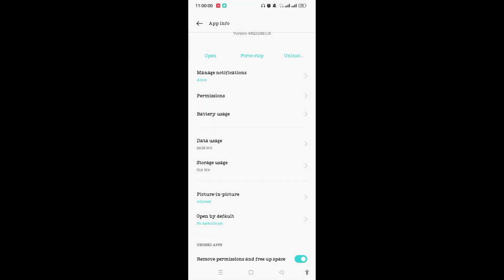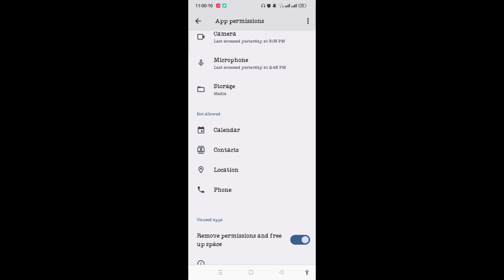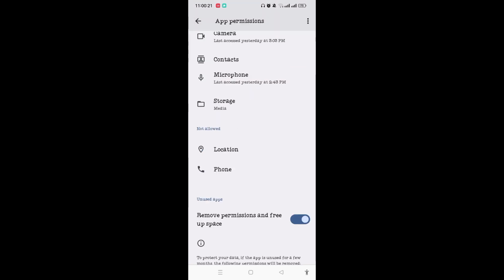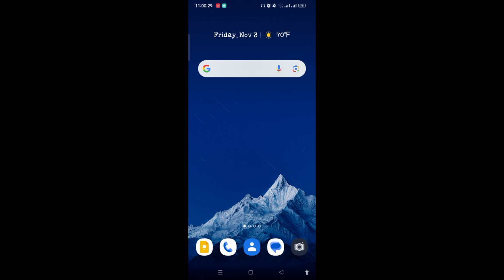Go back again and allow all the permission of this app by tapping on the permission option. If the app's permission aren't allowed, then you just need to tap on the particular apps and tap on allow. In the similar way, you can turn on all the apps permission. After doing this step, if the problem hasn't been yet fixed, then you can just restart your phone and fix the sound problem of the video call on the Messenger.